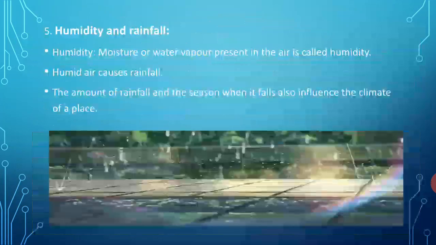Let's see the last factor, that is humidity and rainfall. Moisture or water vapor present in the air is called humidity. Humid air causes rainfall. Places near the equator are hot and humid and receive a lot of rainfall. Air over deserts does not have moisture, so these places receive very little or no rainfall. Very cold places experience snowfall also. The amount of rainfall and the season when it falls also influence the climate of a particular place.